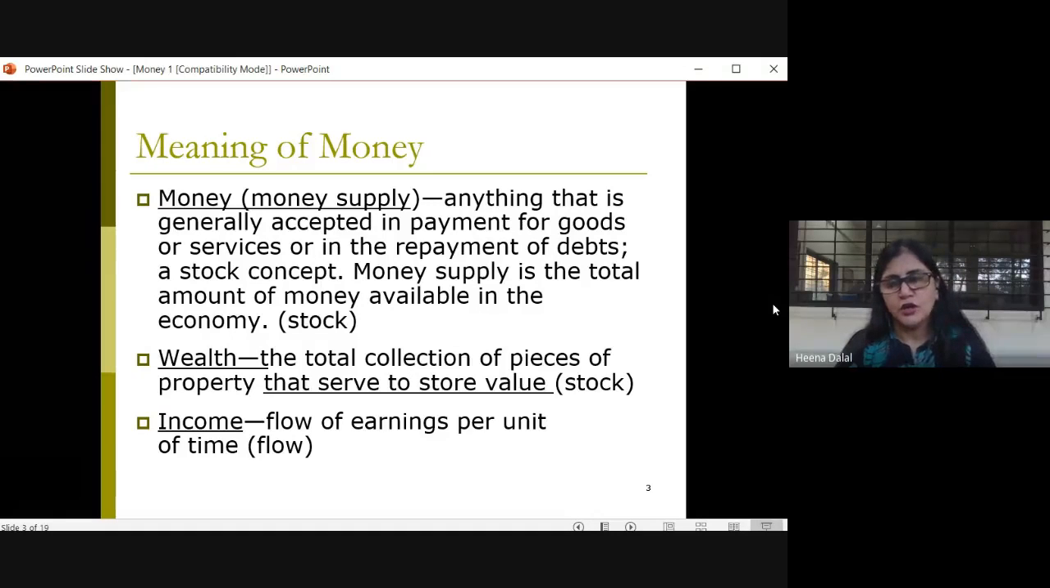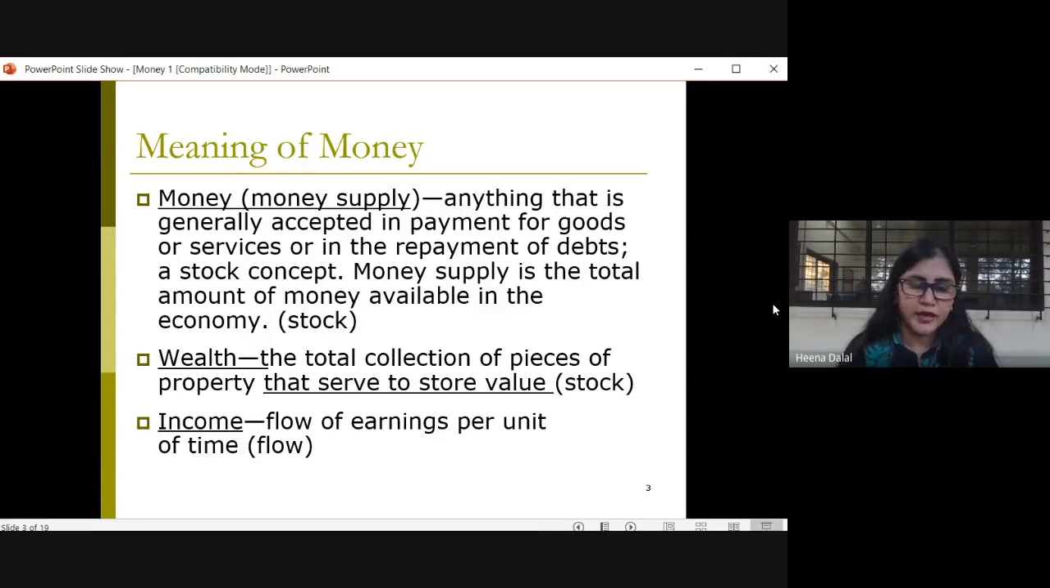Correct. Now, the problem of the barter system was solved, right? So anybody can take this money and use it for conducting transactions or for the repayment of debts. Correct. So money had solved all the problems of the barter system, right?